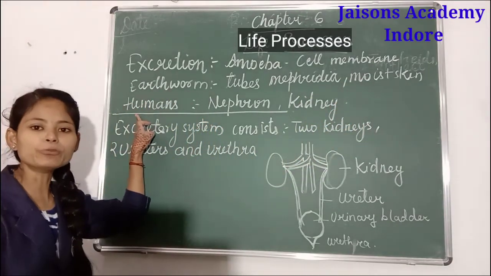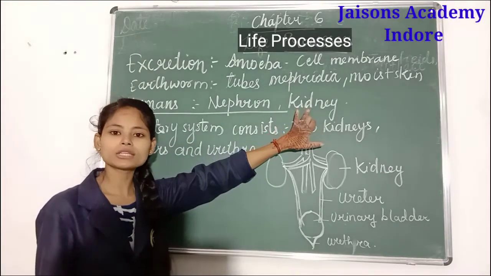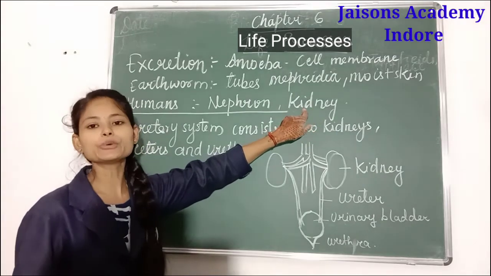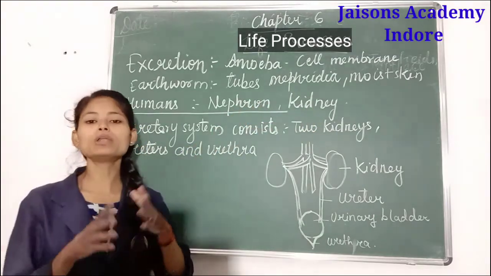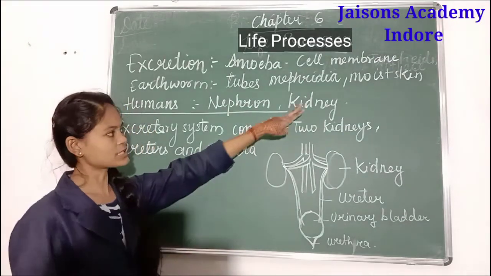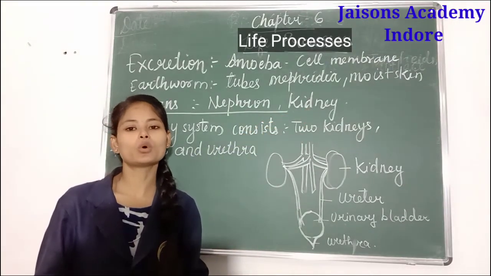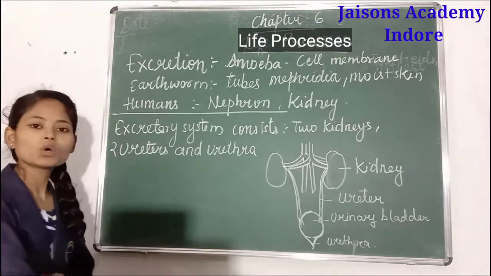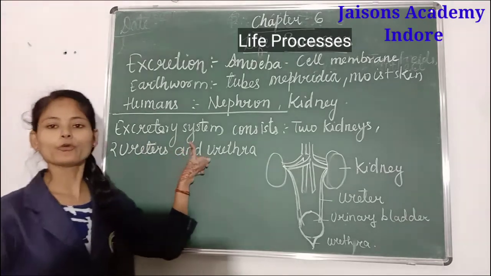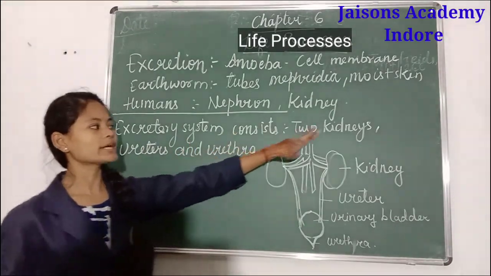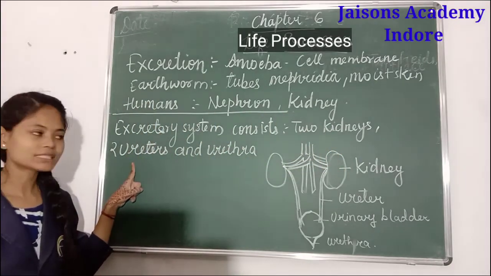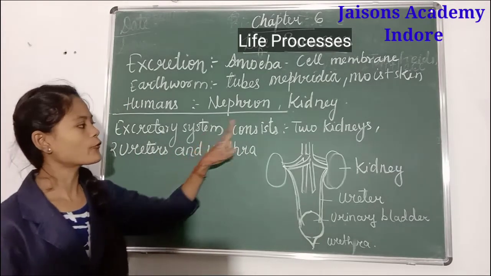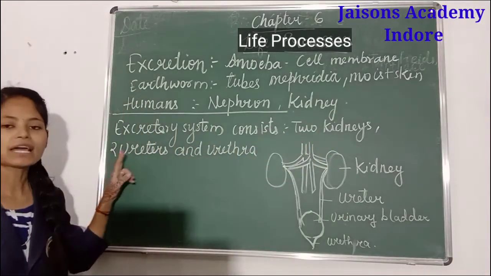If we talk about humans, then we have proper organs for removing these waste materials, which are called kidneys. The functional unit of these kidneys is the nephron; around millions of nephrons are present in the kidneys, which help in filtering our blood and removing urine from our body. The human excretory system consists of two kidneys, two ureters and the urethra.